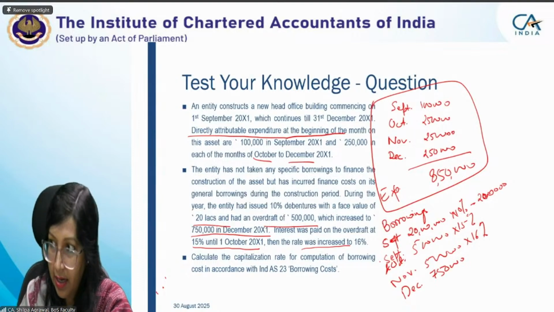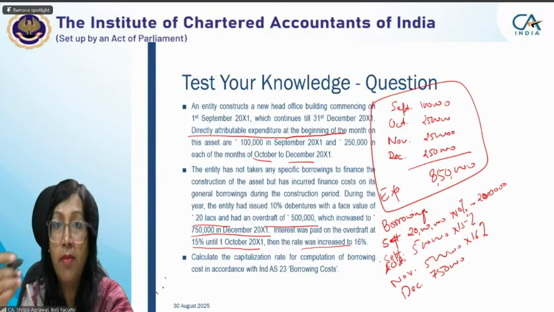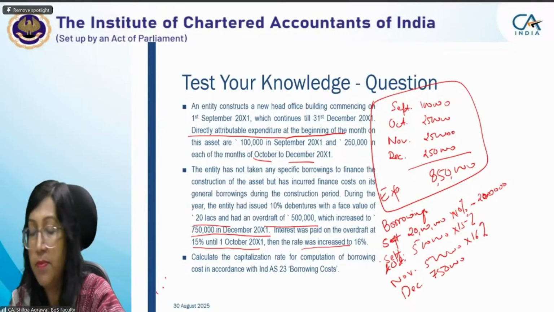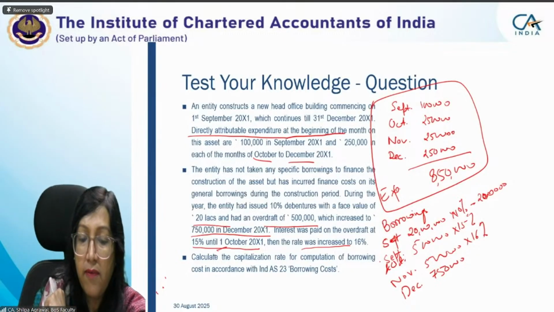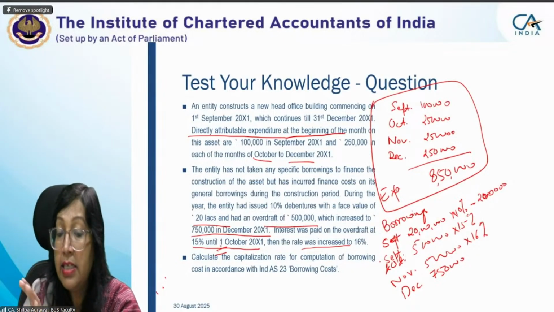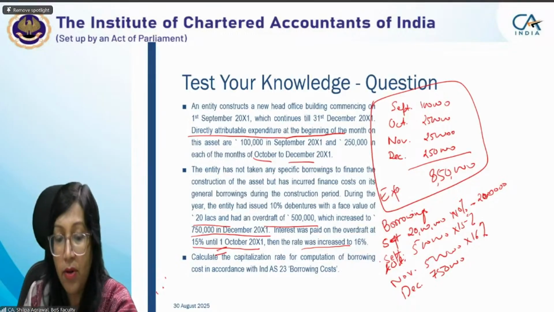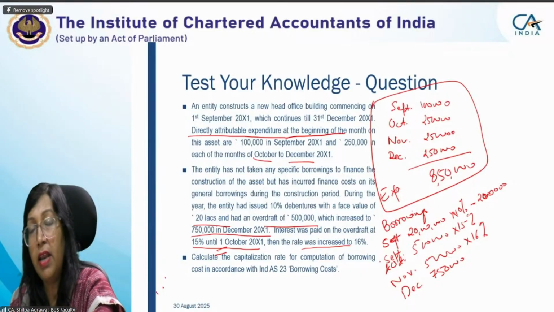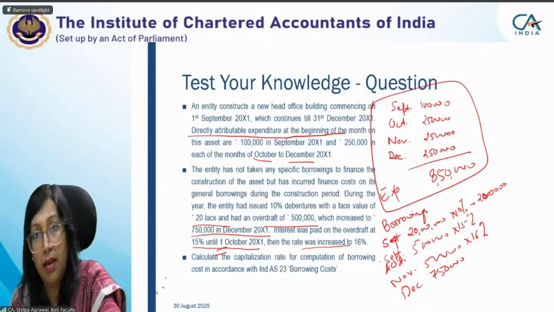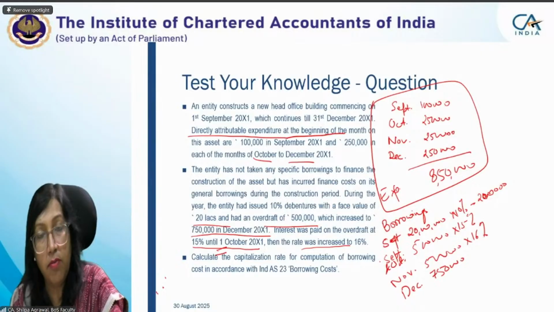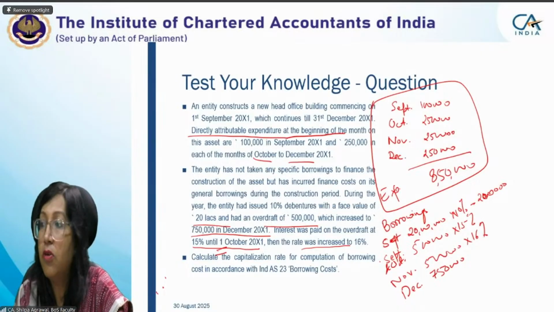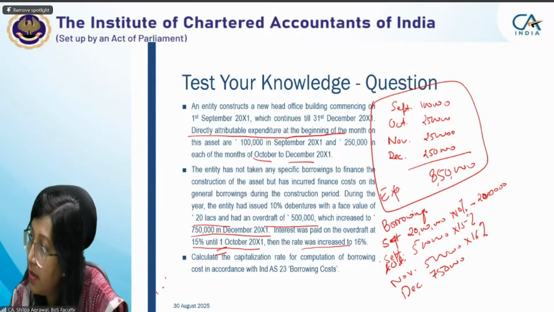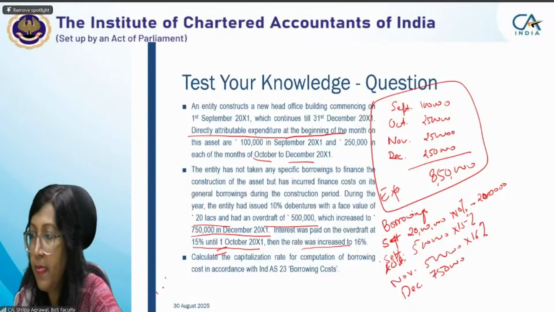One more way of taking the assumption is that the change in the rate of interest for that bank overdraft was given on 1st October. So information for the later period is given at the beginning of the month, so the presumption can be taken that whatever other changes are given are also from the beginning of the month. Okay, right, ma'am. Thank you.